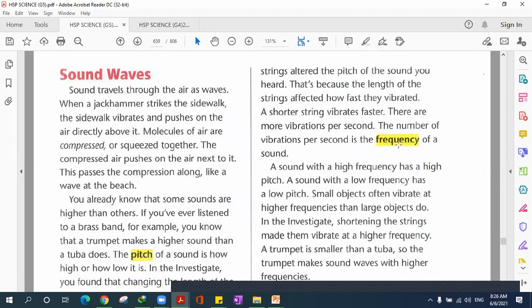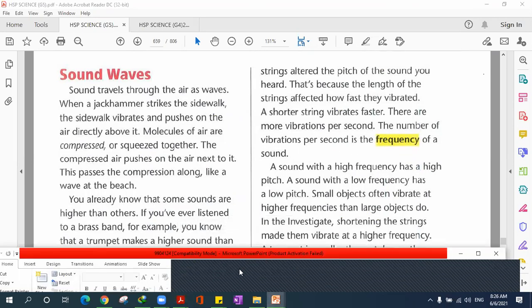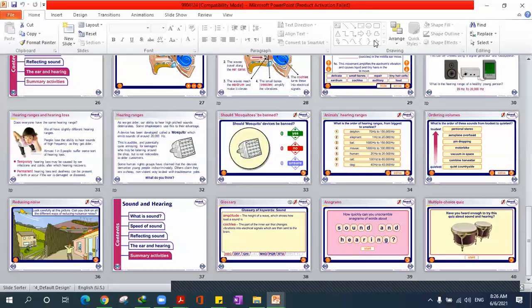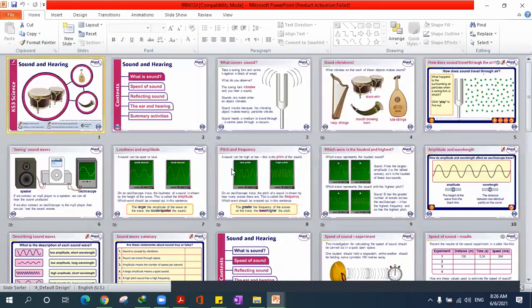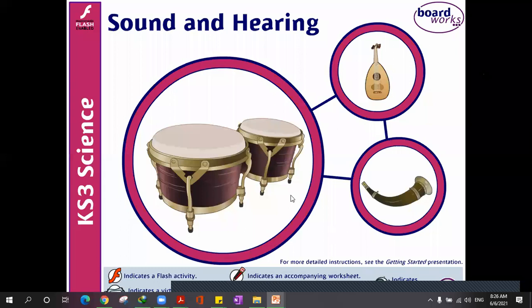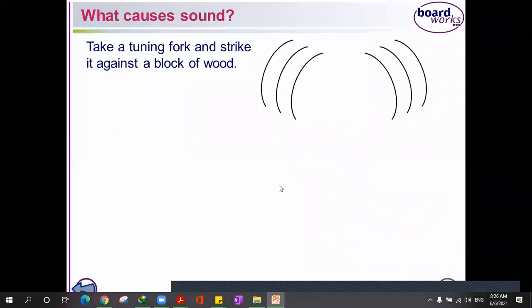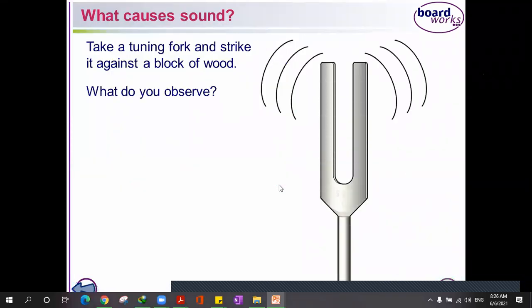Okay, now we will learn about sound waves. As Aysel mentioned, I remember it was Aysel, she mentioned last time that sound waves move through the air. Just let me open this one. Okay, so you guys can see my screen. If we were in school, I would have shown you this fork. This is called a tuning fork.